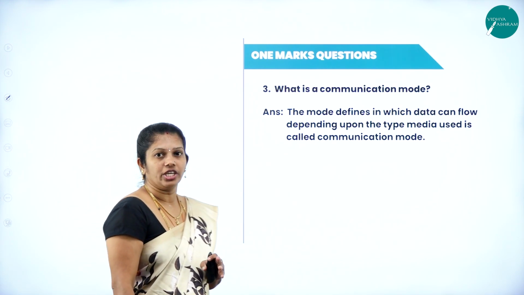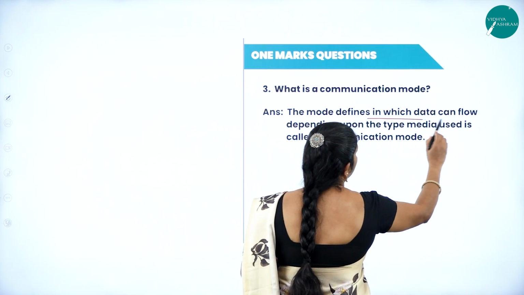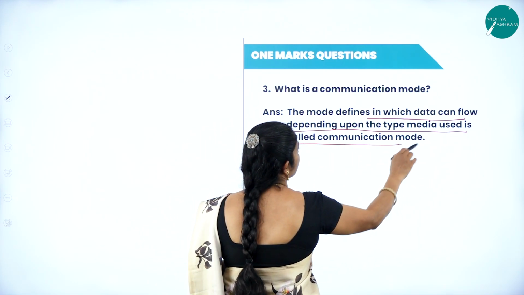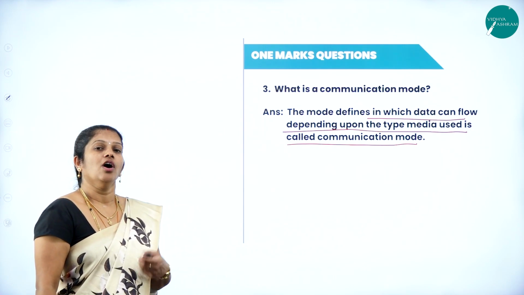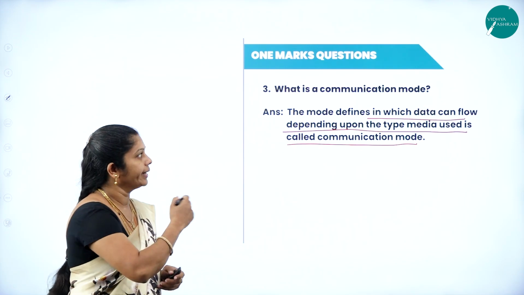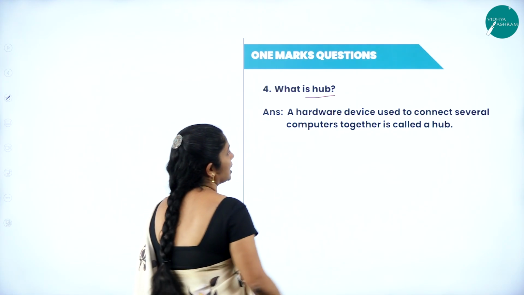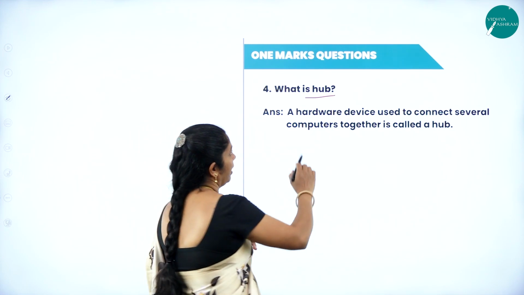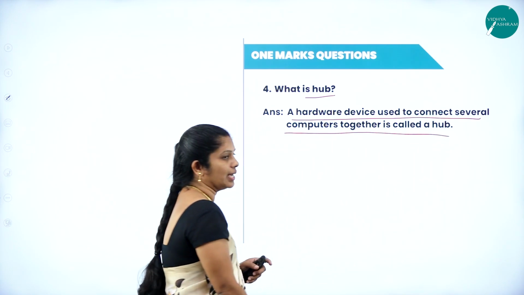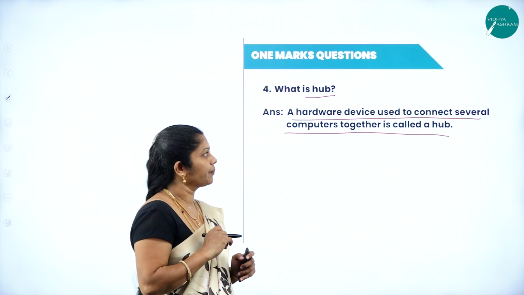Next, what is communication mode? It defines in which way data can flow depending upon the type of media used, and it is called communication mode, whether it's simplex mode, half duplex or full duplex, in which way the communication will take place from source to destination. Regarding that, mainly in communication mode, you will come to know. Then the next question, what is a hub? A hub is a hardware device used to connect several computers together. Or the system which connects all subsystems can be called a hub here.